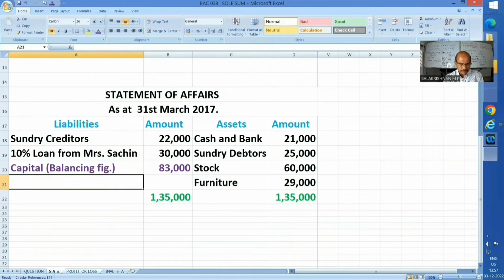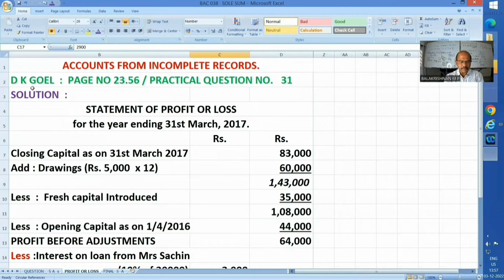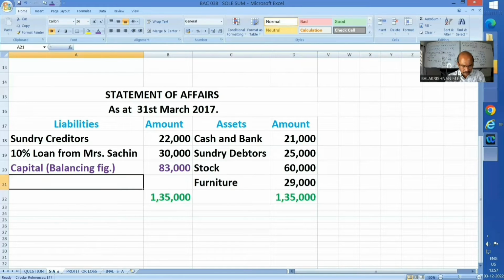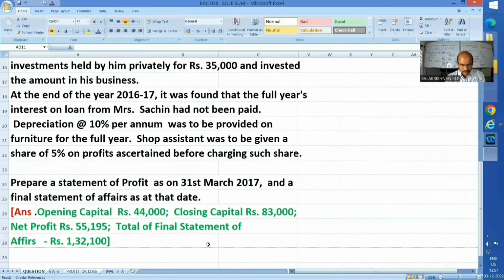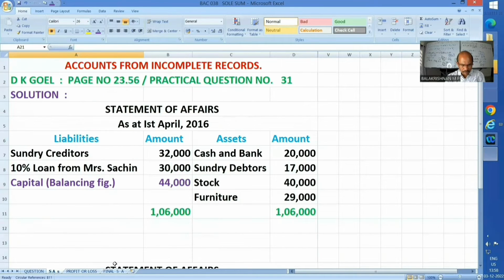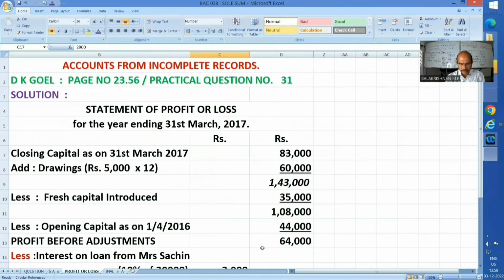Now let us prepare the statement of profit or loss. Step number 3. Closing capital: we have found just now 83,000. Let us check whether this is agreeing with the answer. Yes, closing capital 83,000. Opening capital 44,000, we too have got 44,000. That also I am showing here. Drawings, already explained, 60,000. I am adding it. I am deducting the fresh capital introduced, 35,000. I am getting 1,08,000.